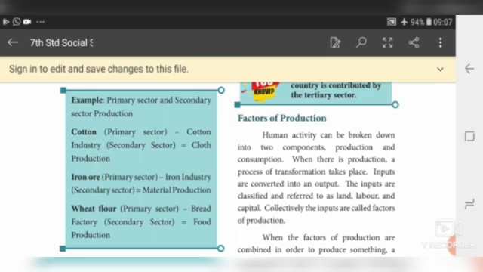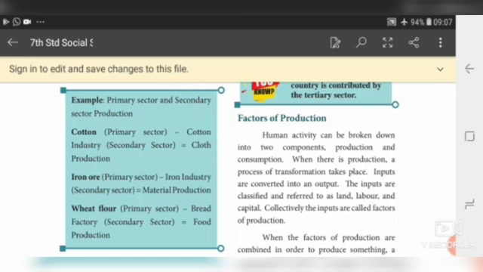Human activity can be broken down into two components: production and consumption. Production is the change of raw material into finished product. Consumption means using the product. When there is production, a process of transformation takes place. The change of one thing to another thing takes place. Inputs are converted into output. This is what we call production.